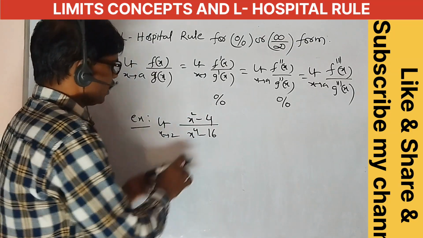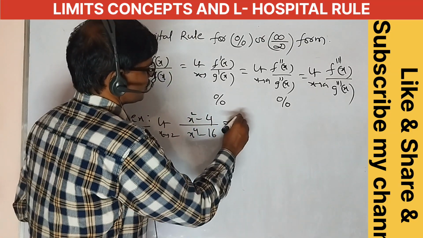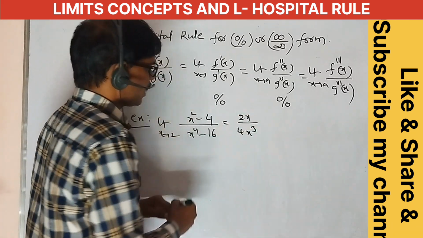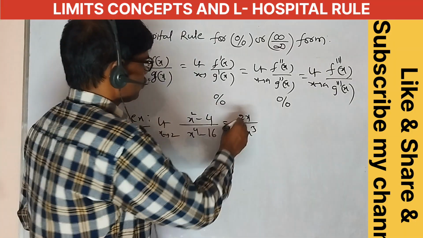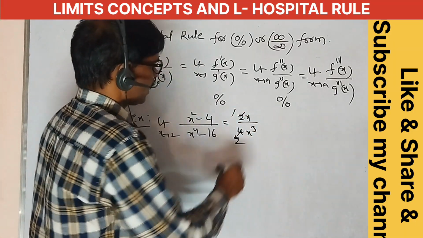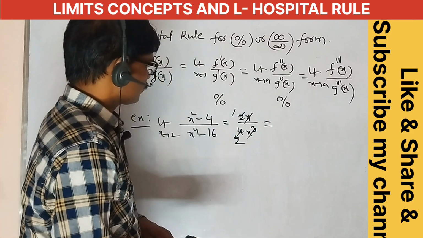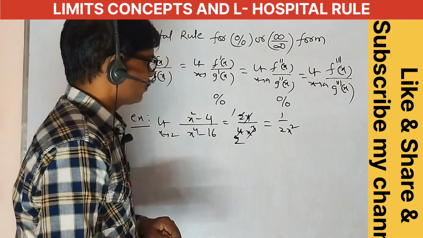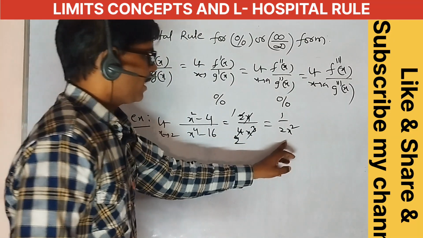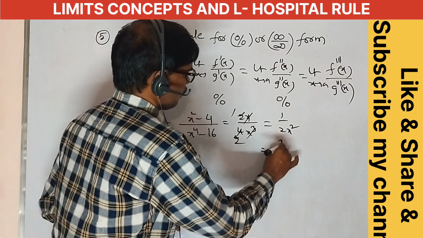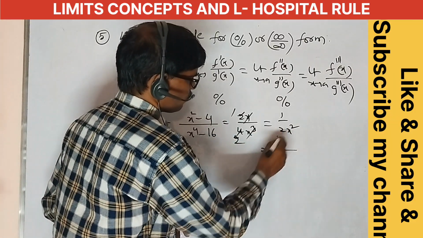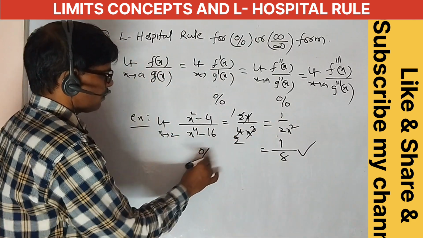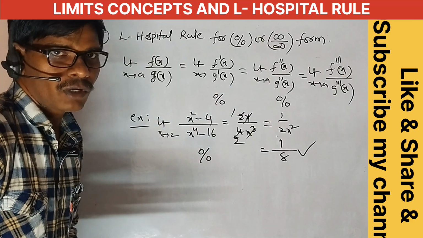Apply the L'Hospital rule. Differentiating x square gives 2x, and differentiating x power 4 gives 4x cube. Here the 2s cancel and the x cancels, giving 1 by 2 x square. Substitute x tends to 2: 1 by 2 into 2 square is 4 into 2 is equal to 8. So 1 by 8 is our answer. This is the 0 by 0 form, so apply the L'Hospital rule.